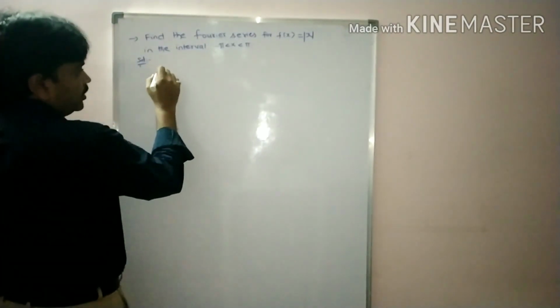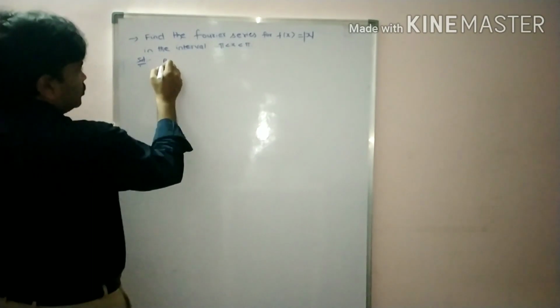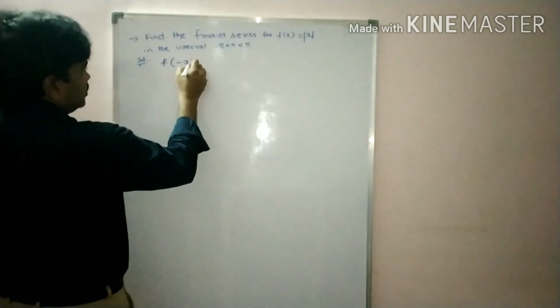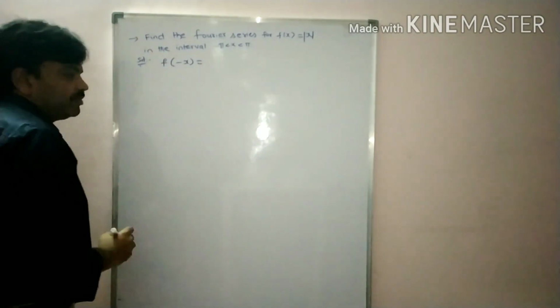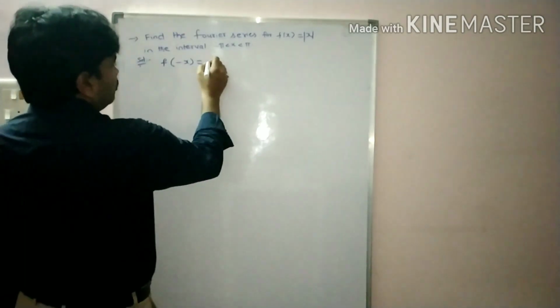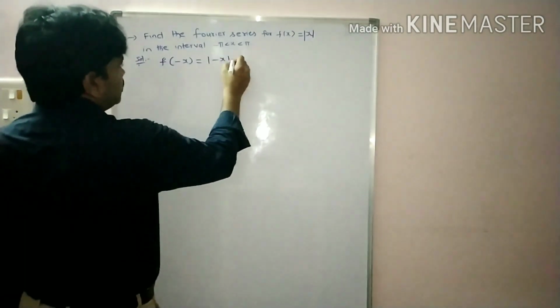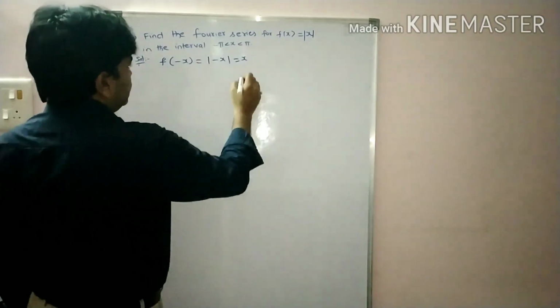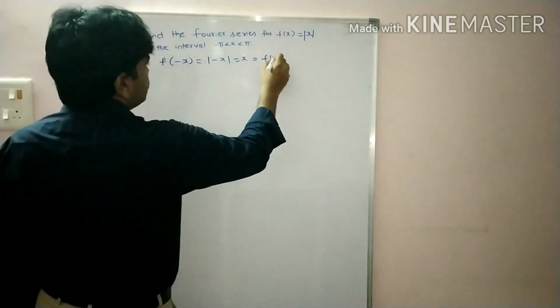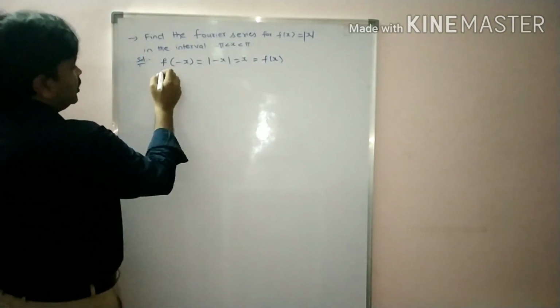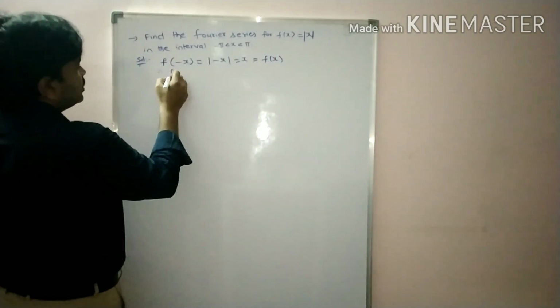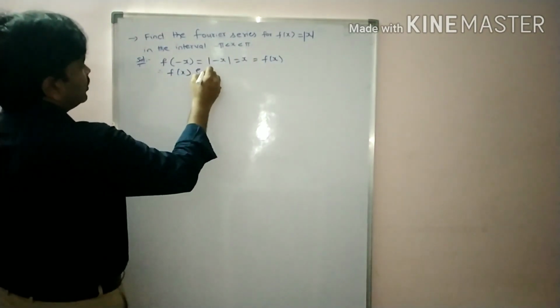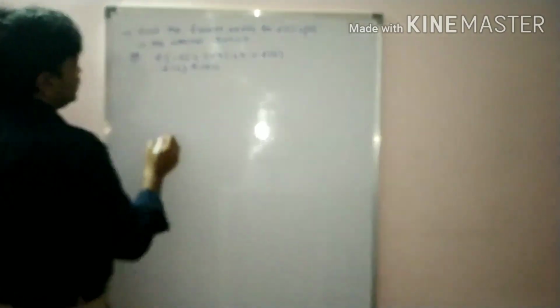We check whether it is an even or odd function, students. f of minus x is equal to modulus of minus x, that is equal to, you got here, x. So f of minus x, this time, you got f of x. Therefore, f of x is even.